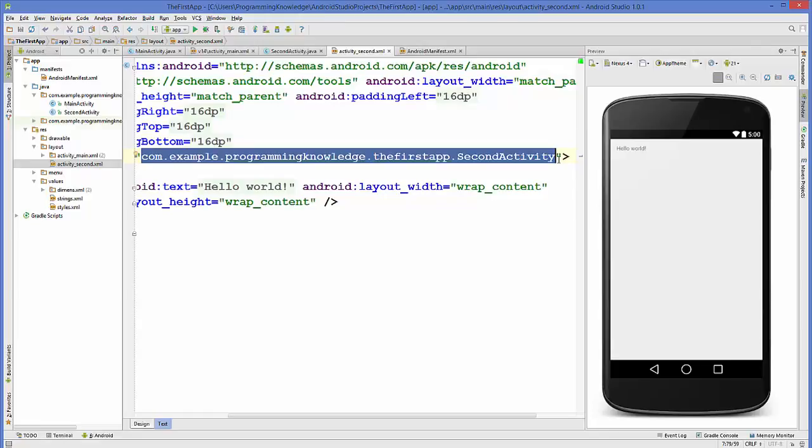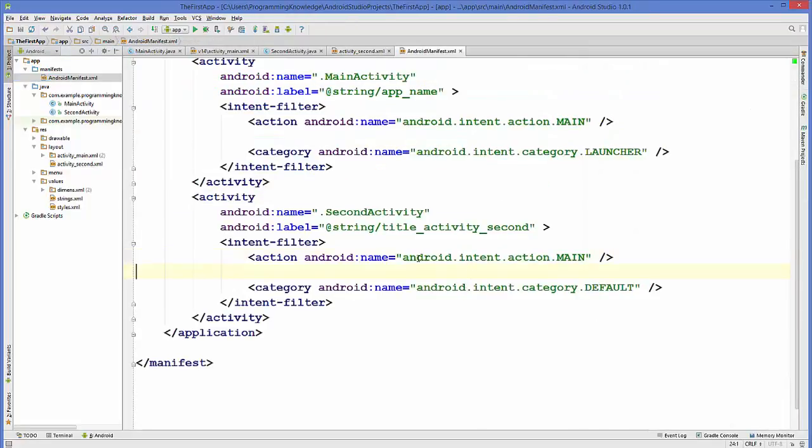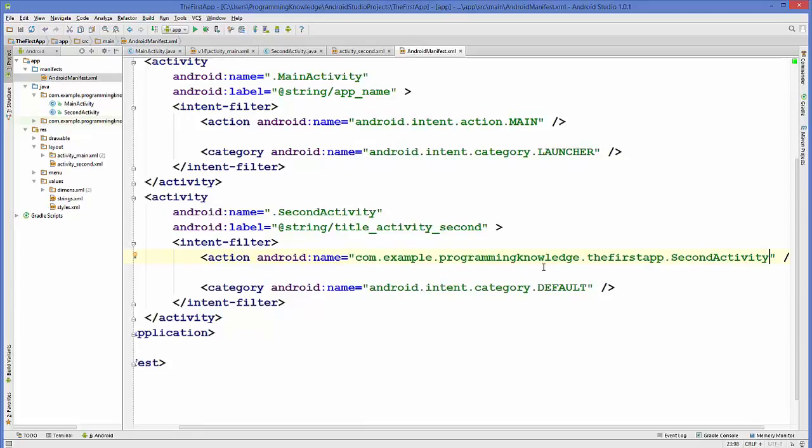You just need to copy this path from here, which starts from com.example or whatever your package name is. Just copy this path and once again go to your AndroidManifest.xml file, and instead of this android.intent.whatever.main in your action tag, you just need to replace it by your second activity package name, which is com.example.whatever your package is. Okay, so this will be similar to this thing. Okay, so second activity.